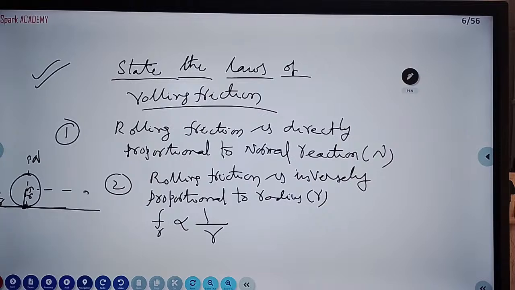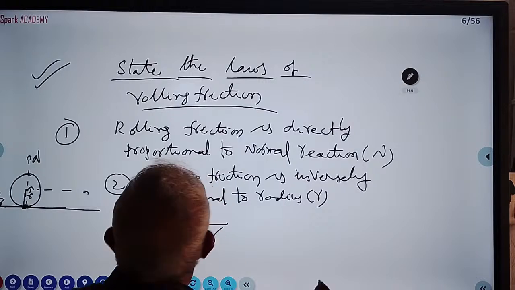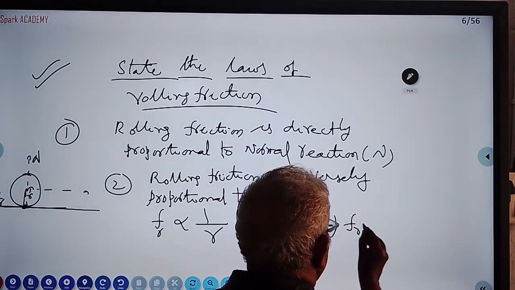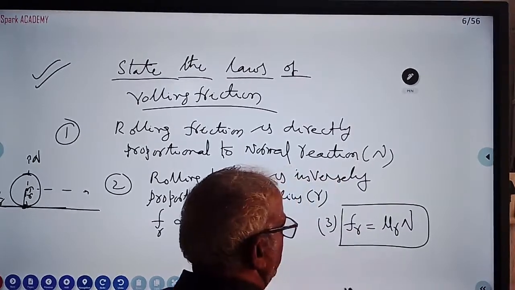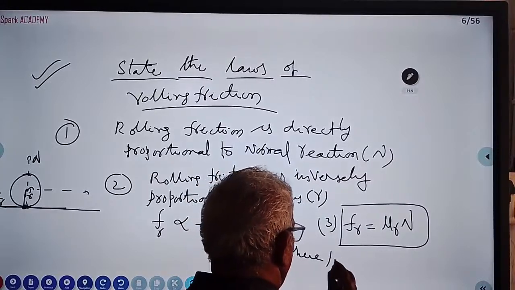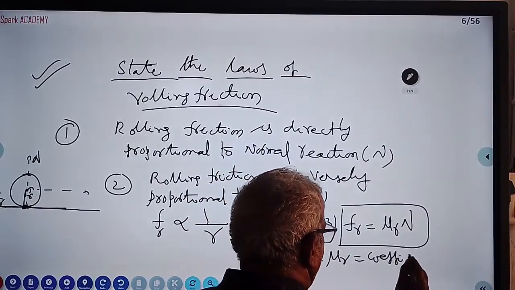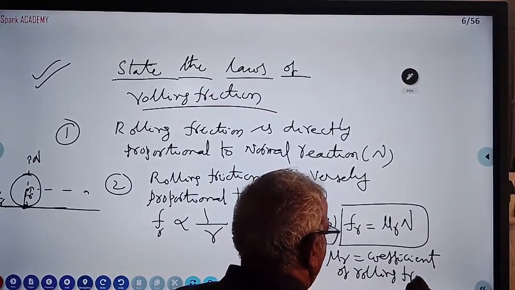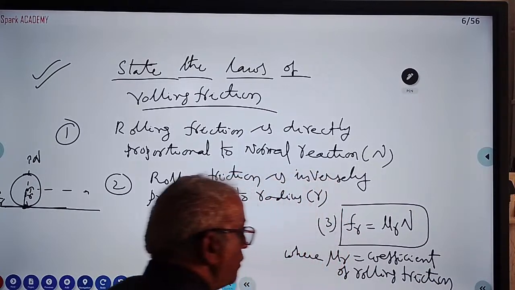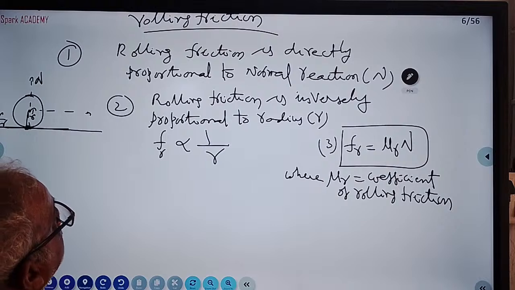Third point. Here, third, I am writing: rolling friction is nothing but mu_r into N, where mu_r is the coefficient of rolling friction. So F_r is given by the formula mu_r into N. So this is the third law. So there are three laws actually.